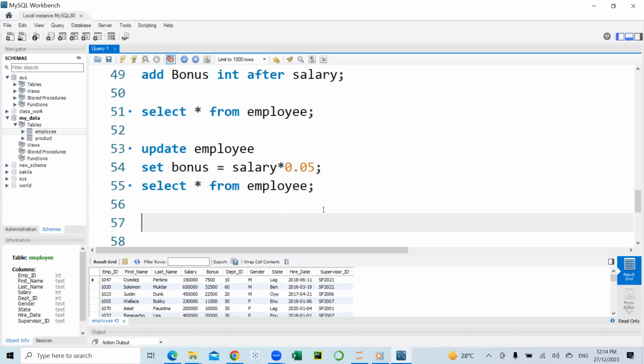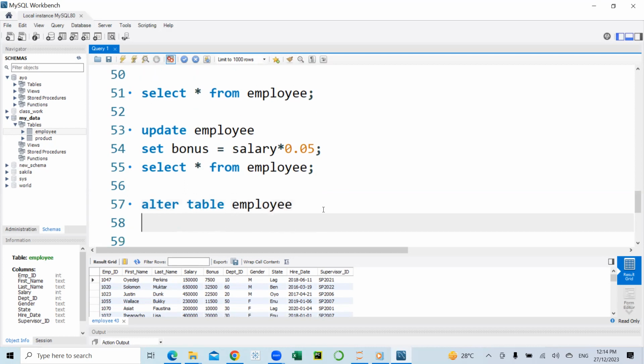So let us look at how we can use the alter table statement to delete a column. To do that, we will write the alter table statement followed by the table name. We are deleting the bonus column we just added to the table.